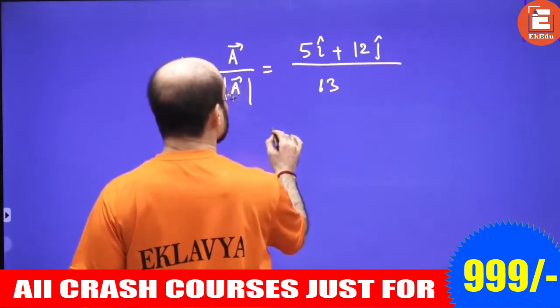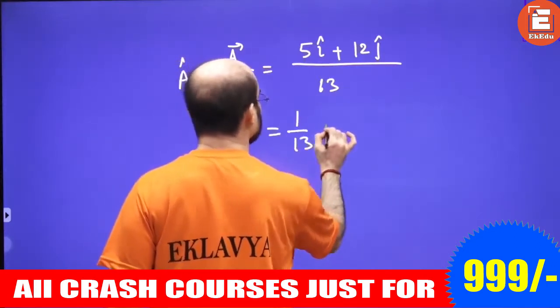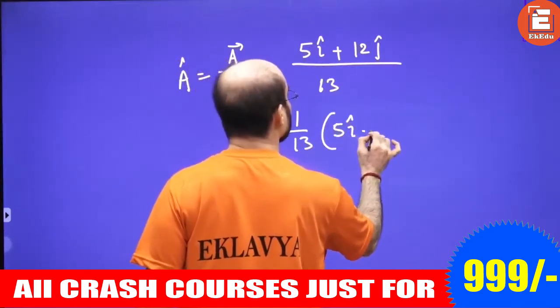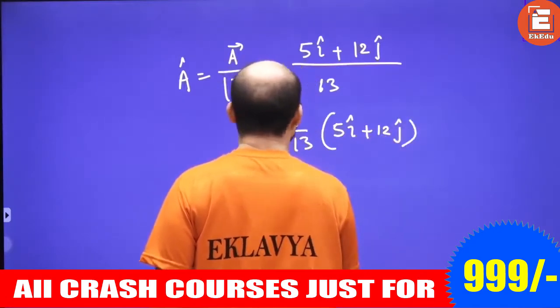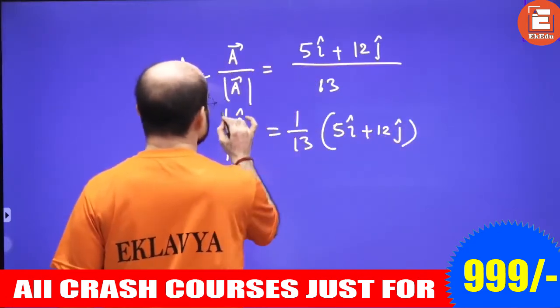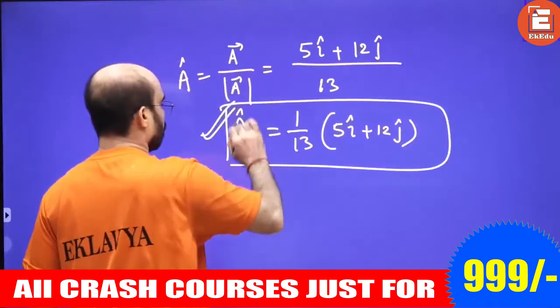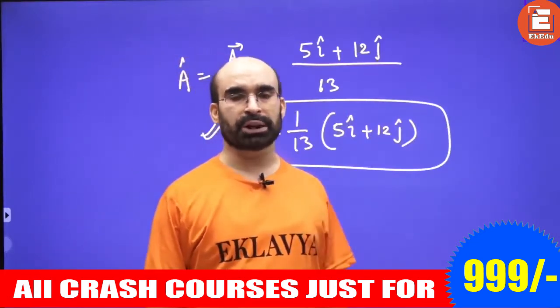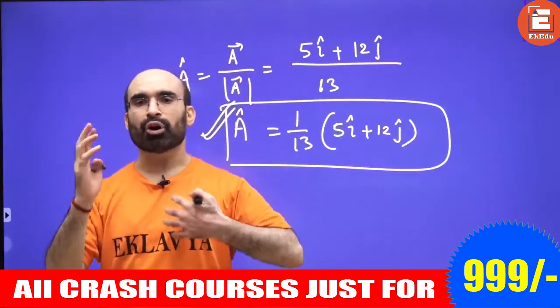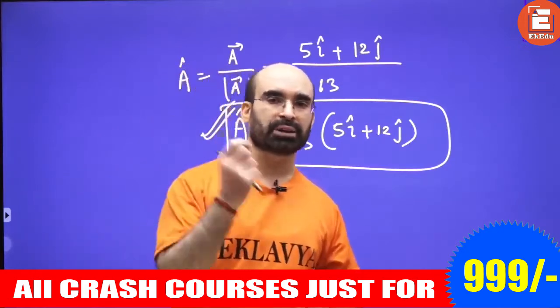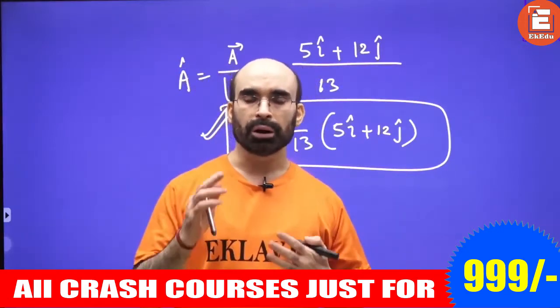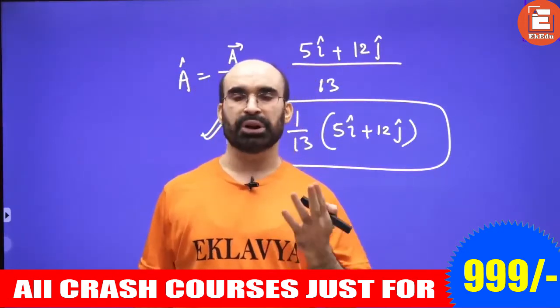Very simple. This could also be written as 5 by 13 i cap plus 12 by 13 j cap. This is called the unit vector of vector A. So now you have the idea how a vector is represented.